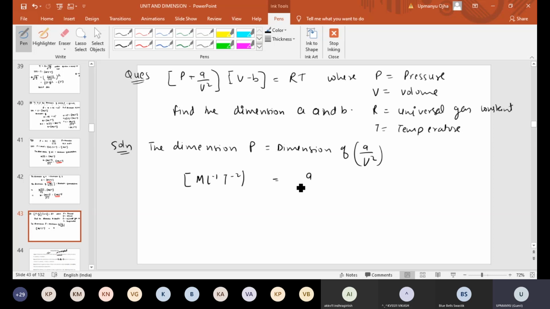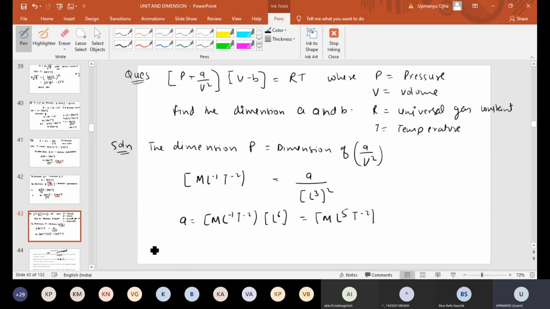The dimension of A we don't know. V is the volume. So the dimension of volume is what? L cube whole square, which means L power 6. You take it to this side, we'll get A equal to what? M L minus 1 T minus 2 into L power 6. So the dimension of A will come as M L power 5 T minus 2.